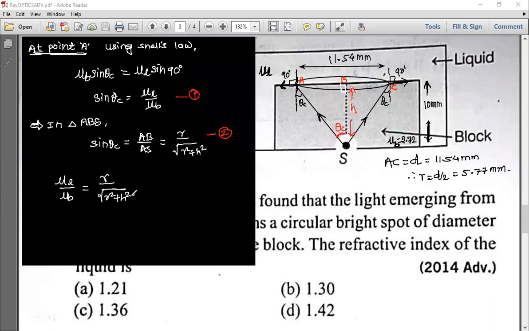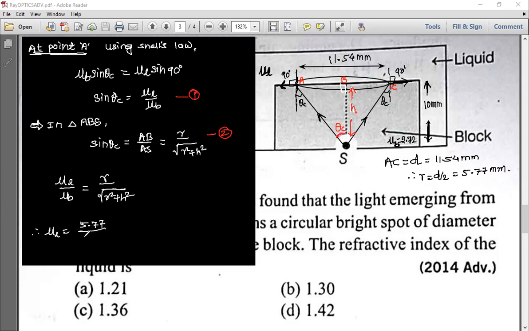Substitute all the values and do it yourself. R we have, H you have, mu B also you have. So just find out the mu L, and therefore here mu L is equal to, I am keeping everything in millimeter only because no tension.